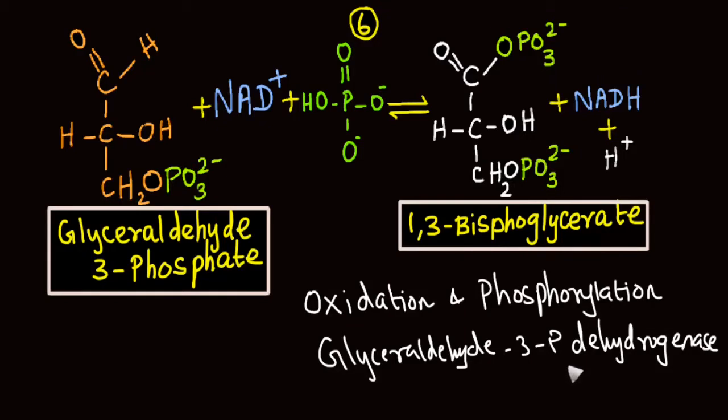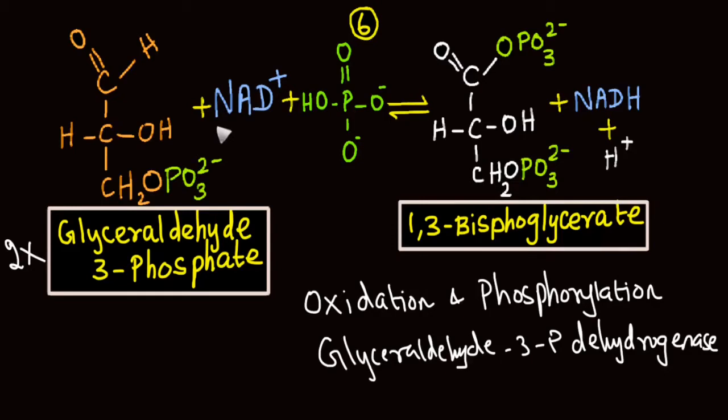From the name itself, we can understand this enzyme is responsible for removal of hydrogen from the substrate glyceraldehyde 3-phosphate. This step is a reversible process; that is, it can happen in both directions. If you remember, at the end of the 5th step of glycolysis, there is formation of two molecules of glyceraldehyde 3-phosphate.